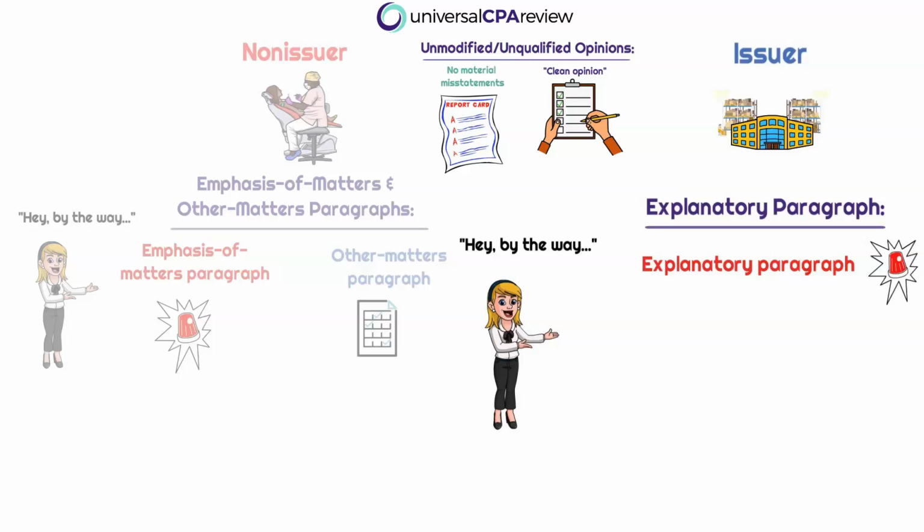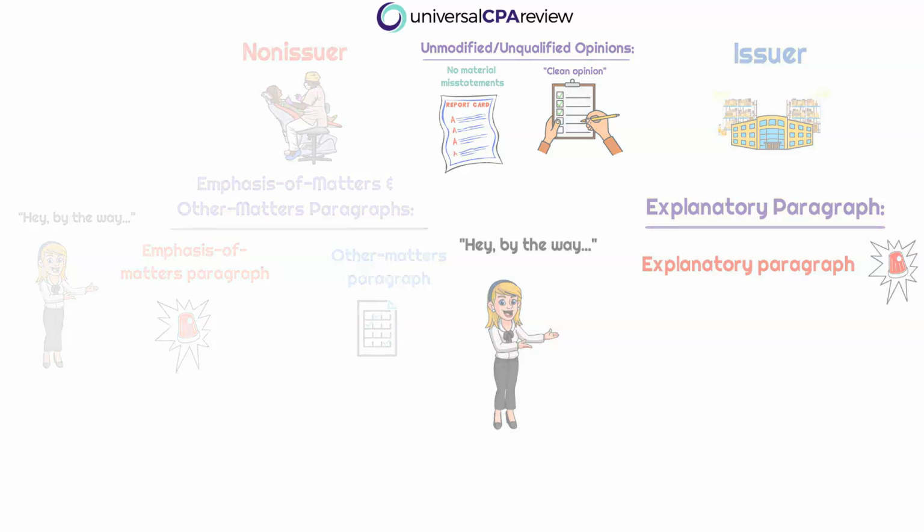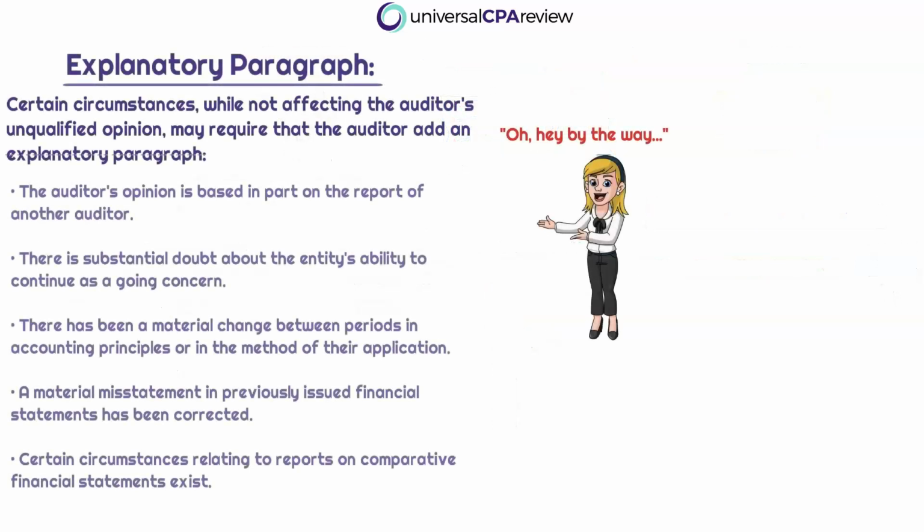So they're going to be associated with otherwise clean opinions, right? Unqualified opinions for issuers. But we're also saying, hey, by the way, we're emphasizing specific matters that the auditor feels like financial statement readers should be aware of. Okay, so what are those matters? Well, the explanatory paragraph can include any of the following. If the auditor's opinion is based in part on the report of another auditor. If there is substantial doubt about the entity's ability to continue as a going concern.